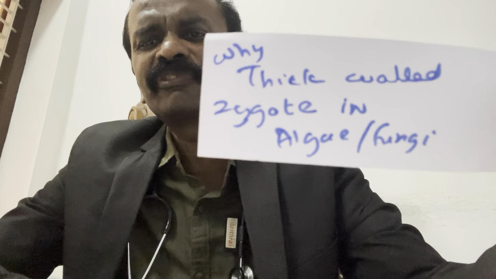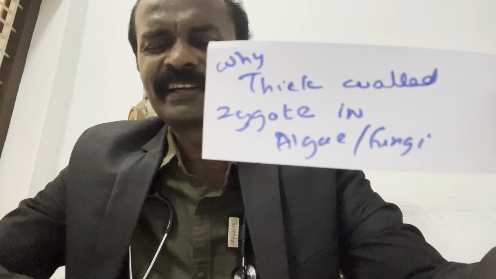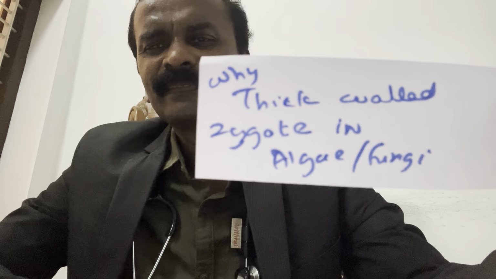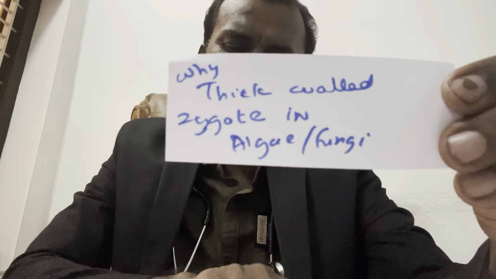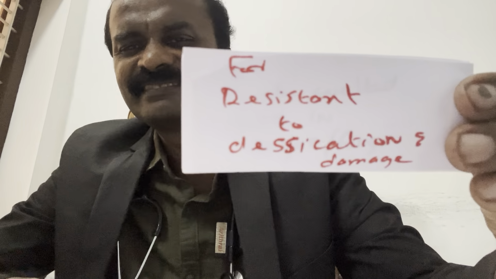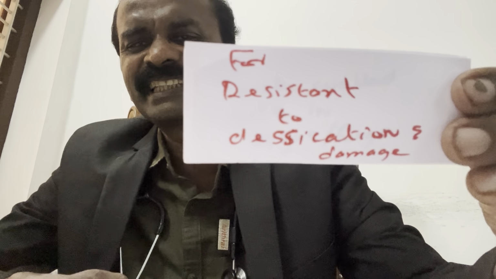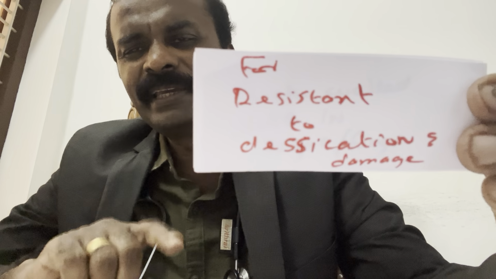Why thick-walled zygote for algae and fungi? For what? To resist desiccation and damage.